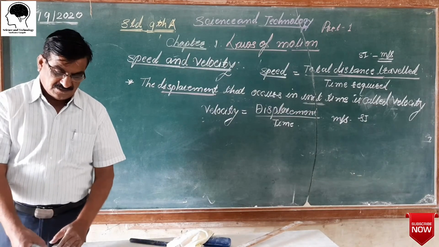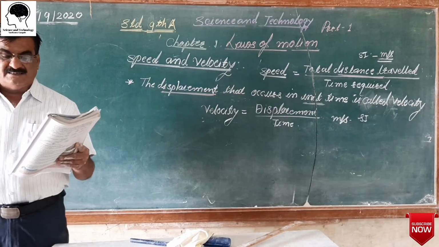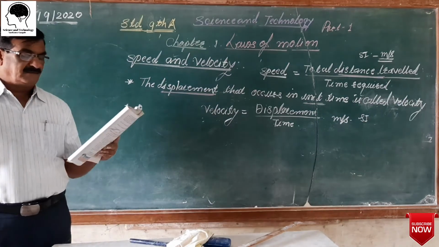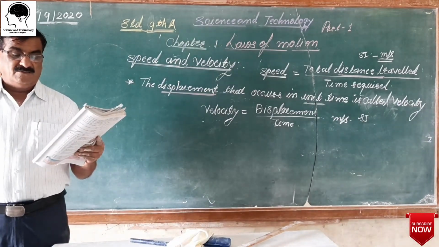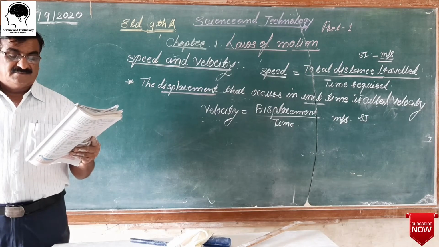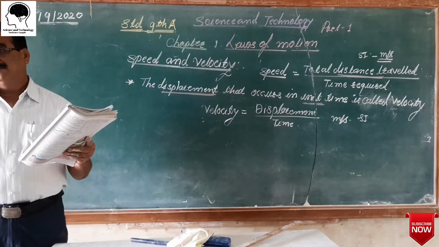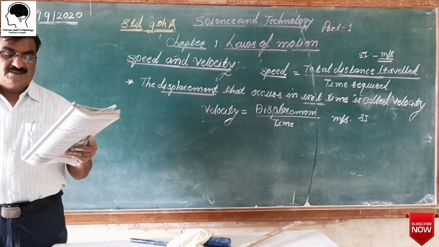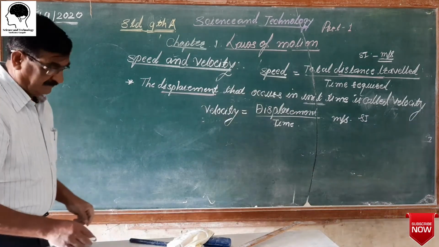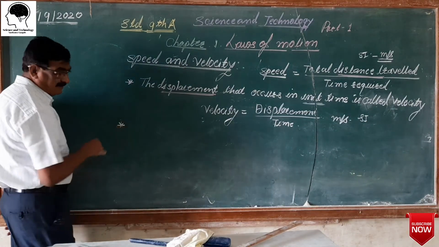Now, speed is related to distance, while velocity is related to displacement. So, important point: if the motion is along a straight line, the values of speed and velocity are the same. Otherwise, they can differ. Very important and considerable point.